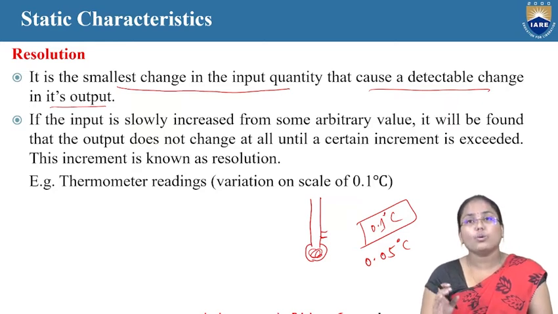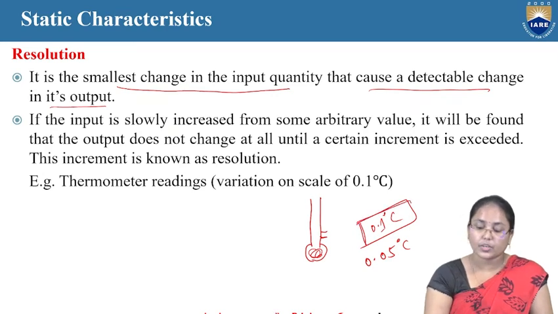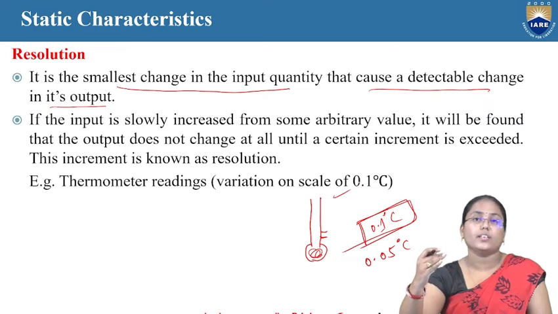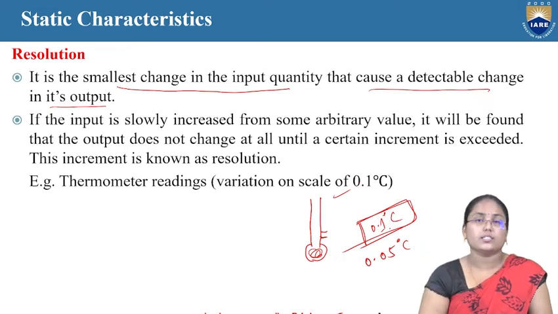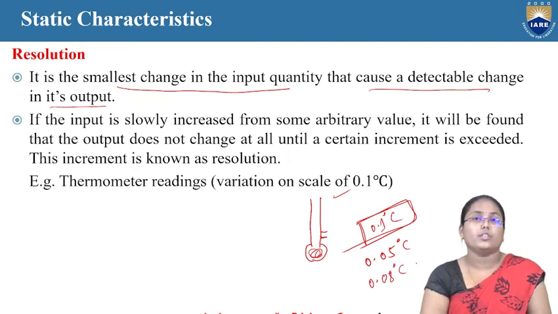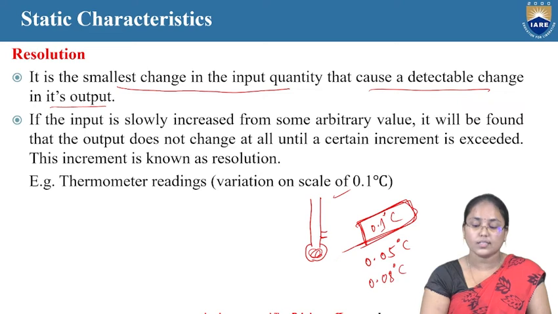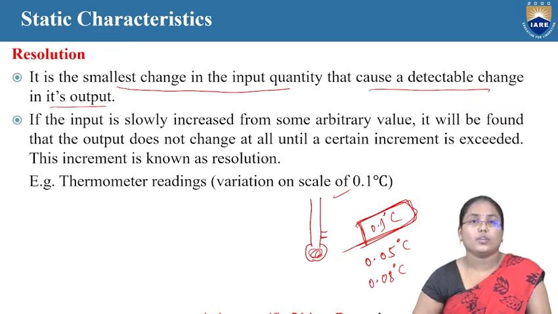Here, if the input is slowly increased from some arbitrary value, it will be found that the output does not change at all until a certain increment is exceeded. That is, until it exceeds this particular 0.1 degrees Celsius, it won't change the pointer reading. Even if it is 0.08 degrees Celsius, if there is a change in the temperature, still it won't point to the next value. Rather, it will be the same value. Only when it reaches or exceeds this particular 0.1 degrees Celsius does it point to the next value.